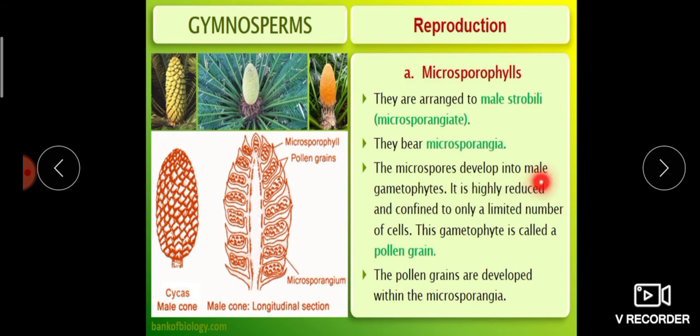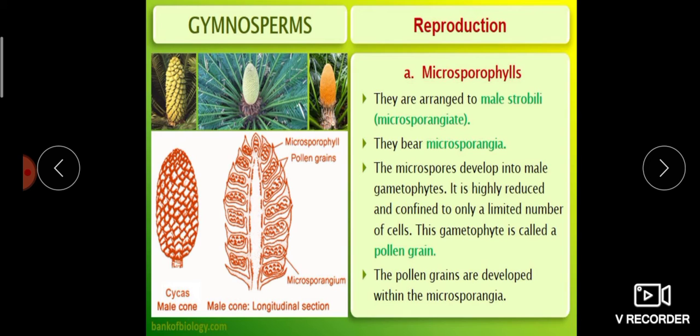The microspores develop into the male gametophyte. Actually, microspores are pollen grains. These microspores develop into the male gametophyte. Okay, it is highly reduced and confined to only a limited number of cells. So this division happens only in a limited number of cells. So this male gametophyte is called the pollen grain. More precisely, we say the male gametophyte is the pollen grain, but microspores are generally pollen grains.